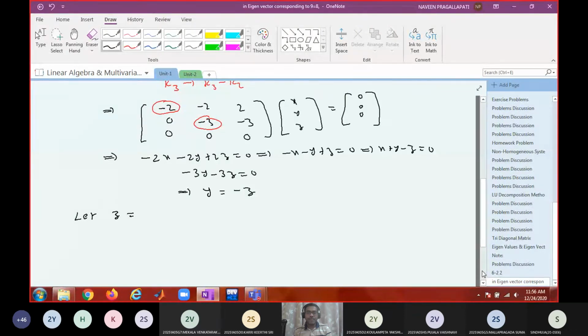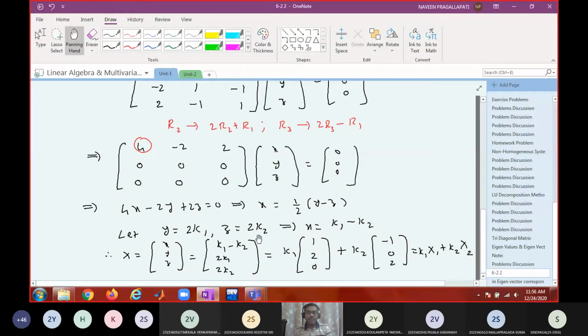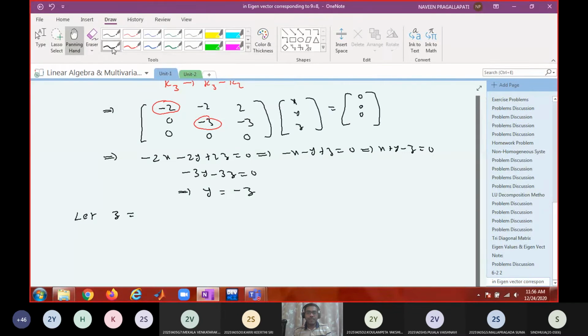What is the arbitrary constant? Already I used k1, k2 here, so don't use the same arbitrary constant. Let us use k3. If I say z equal to k3, then what is y? Minus k3.